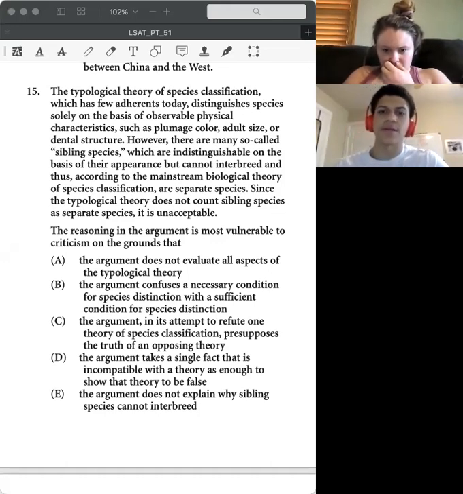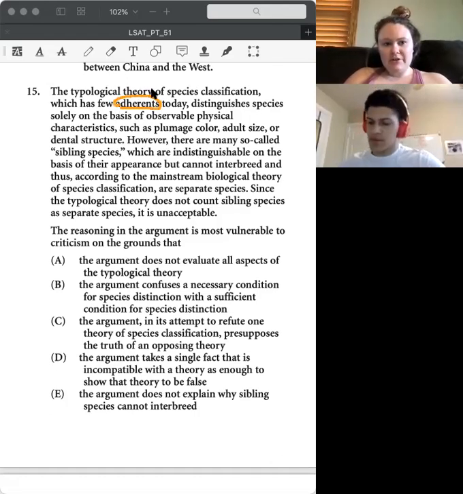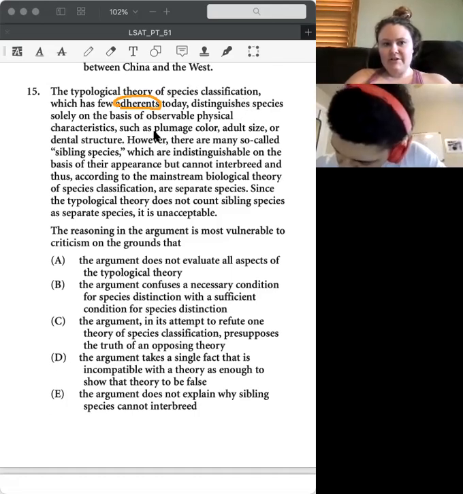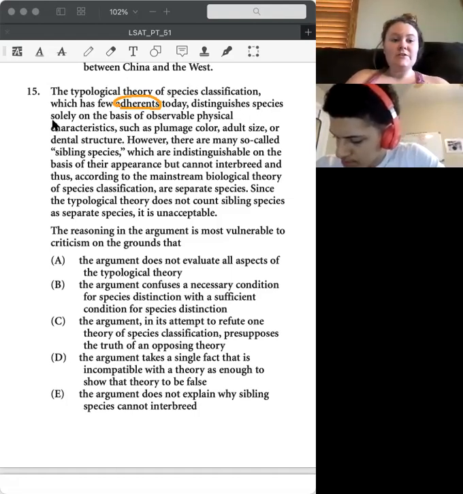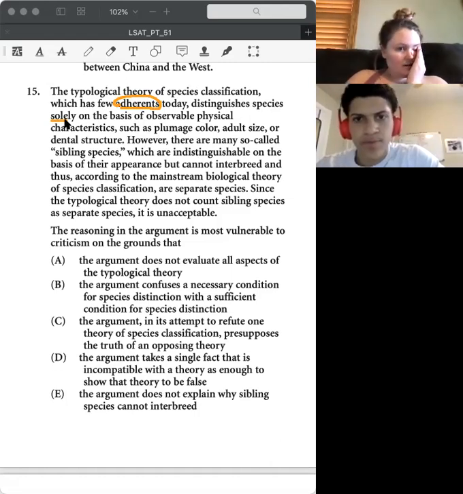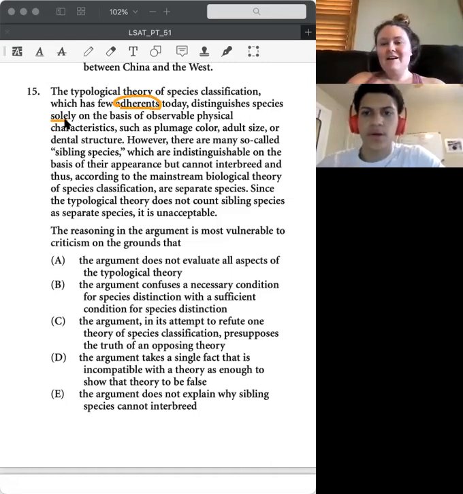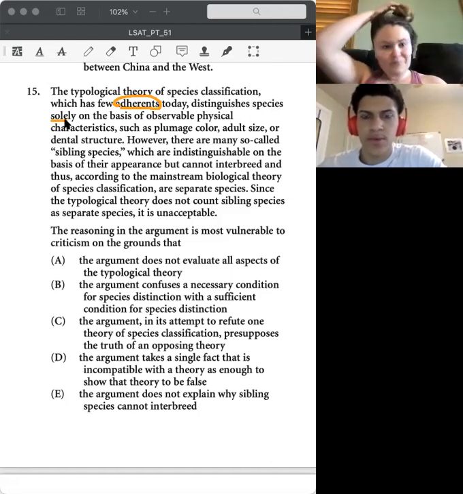So essentially, this is saying that species classification is based on physical characteristics. Adherents means supporters. So the theory divides species up based on physical characteristics, and not very many people support this theory today.